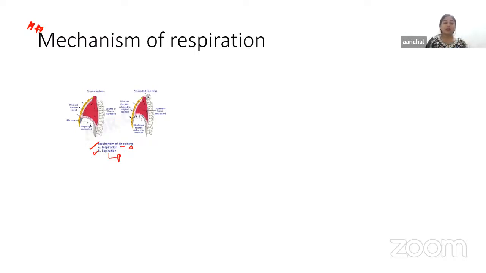Okay, now what are the muscles of respiration? We have two types of muscle, the inspiratory muscles and expiratory muscles. First we're going to talk about the inspiratory muscles, which are involved in the inspiratory movement. In inspiratory muscles we have primary muscles and accessory muscles.